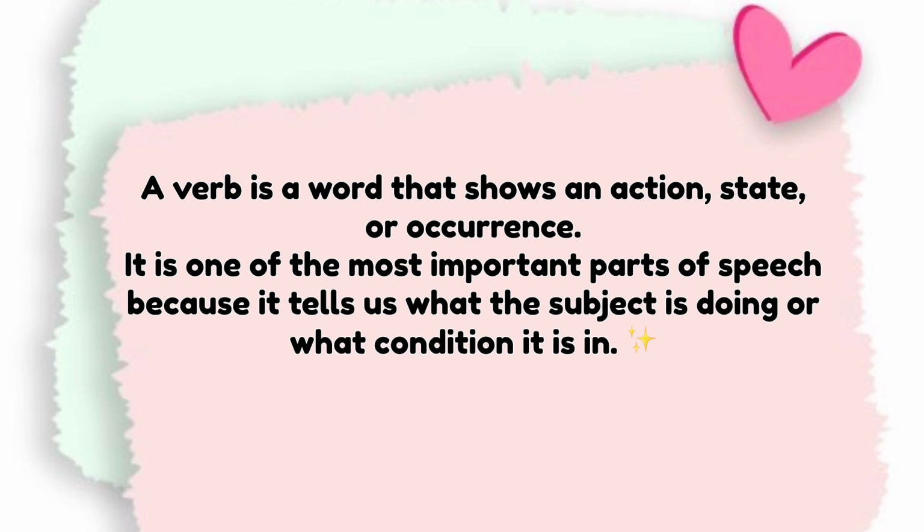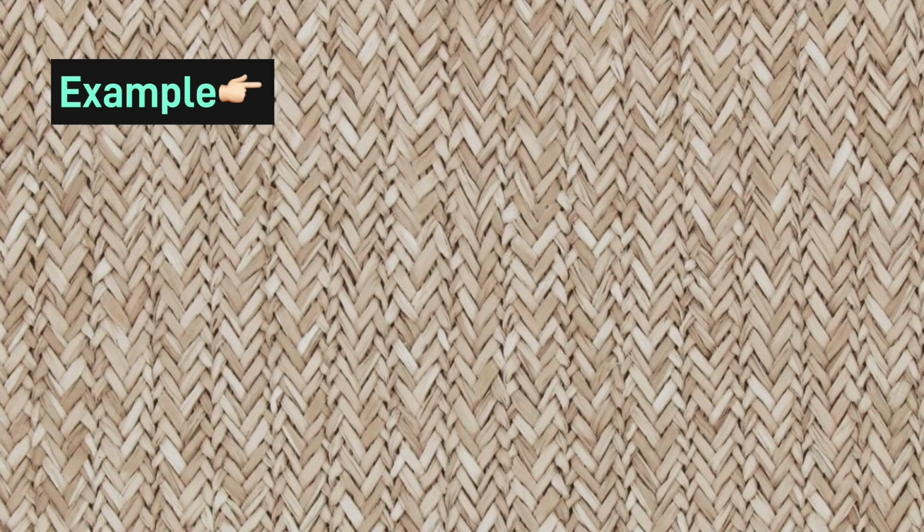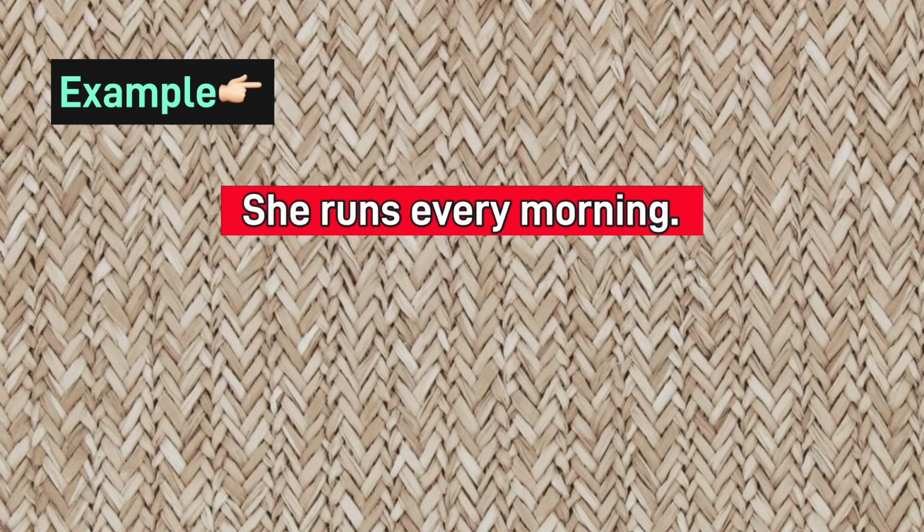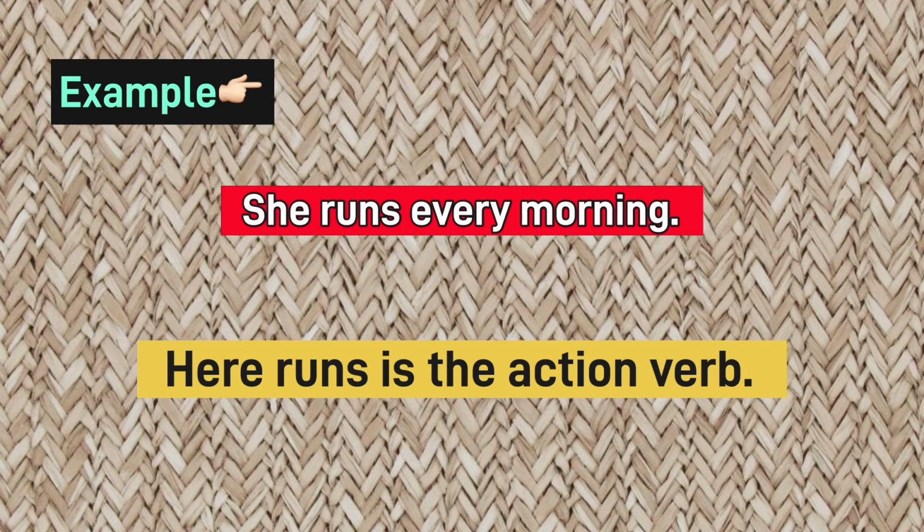A verb is a word that shows an action, state, or occurrence. It is one of the most important parts of speech because it tells us what the subject is doing or what condition it is in. Example: She runs every morning. Here, runs is the action verb.